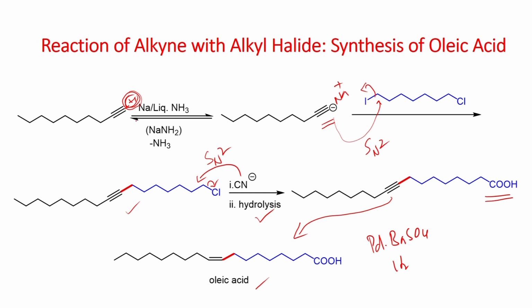So, here the crucial step is this one, formation of this anion. Once you form this anion, which can undergo substitution with this dihalo compound via SN2 pathway, you have this chloro derivative, which can undergo another substitution with the cyanide ion to give the nitrile derivatives, alkyl nitrile, which can be hydrolyzed to give the carboxylic acid. Then partial reduction of the carbon carbon triple bond using Lindlar catalyst can produce this oleic acid.